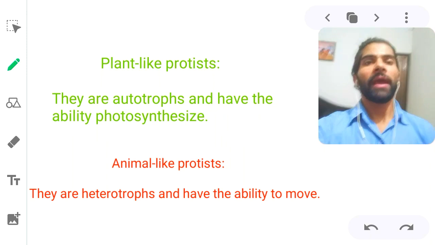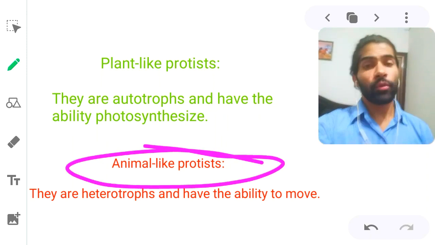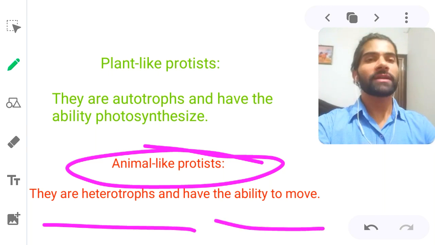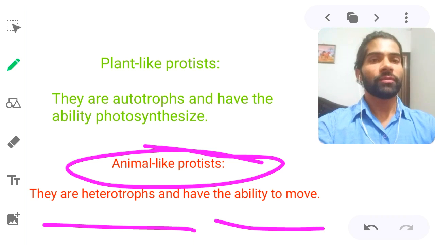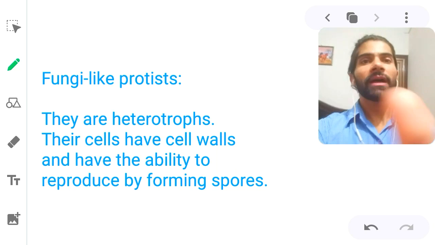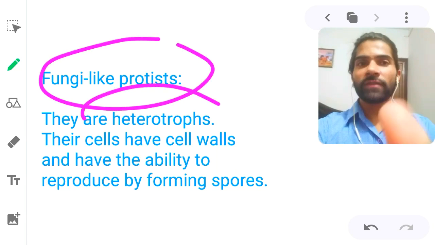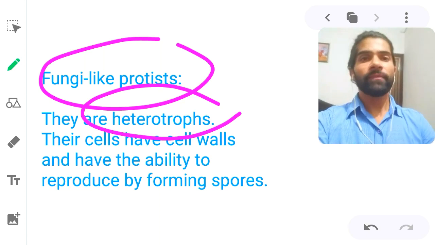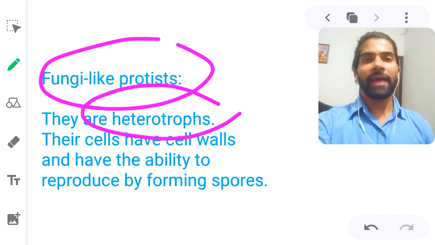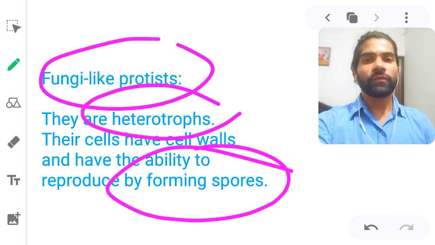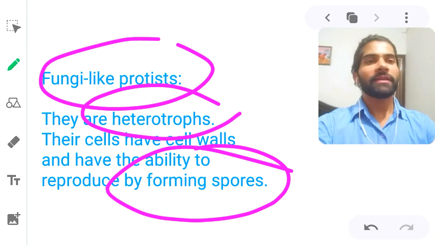photosynthesis. Okay, and animal-like, why are we using animal-like Protista? Because they are heterotrophs and have the ability to move, because we can move. So protists also can move because they have cilia or flagella. And fungus-like, because fungi are heterotrophic, they depend on other organisms for their nutrition. Their cells have cell walls and they have the ability to reproduce by forming spores, because they make spores for their reproduction, for continuity of the organism. So they form spores.